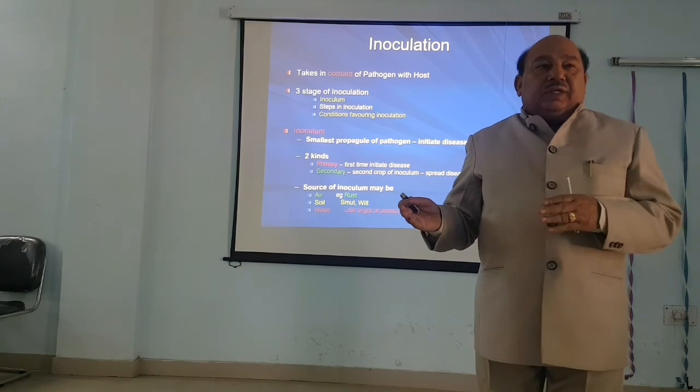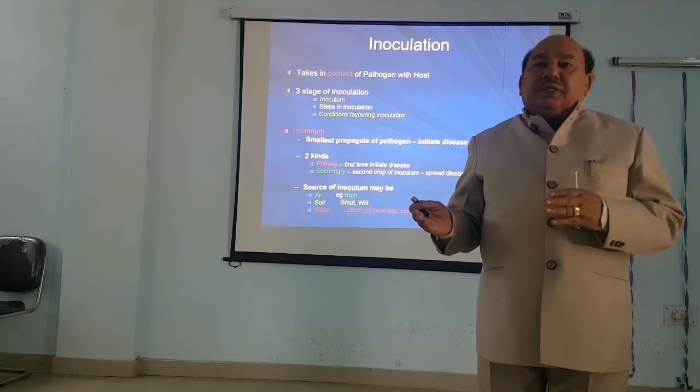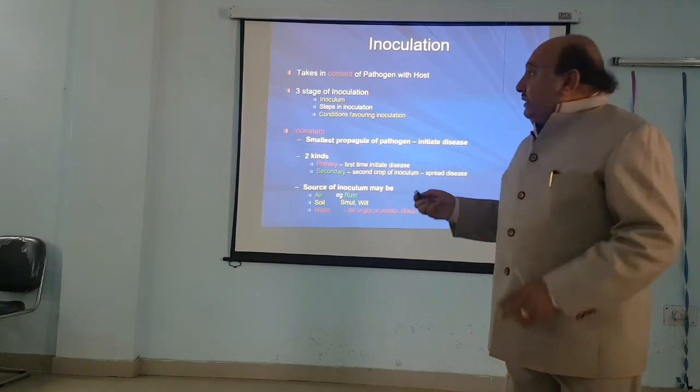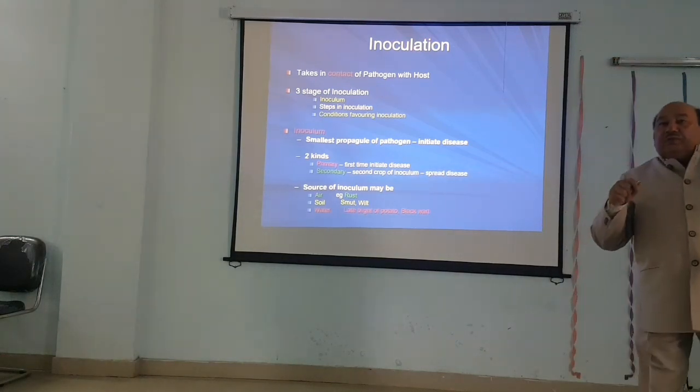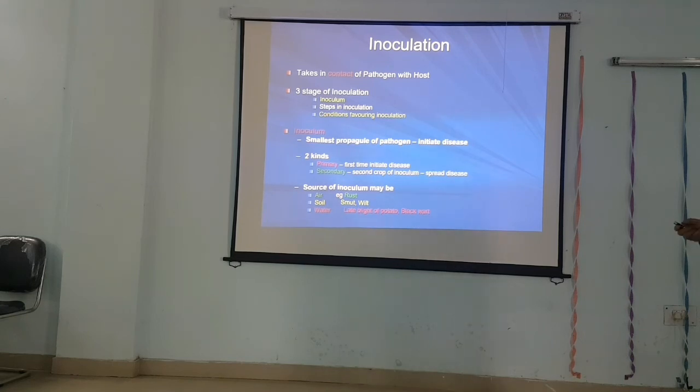Now the next step in the host pathogen relationship is how this inoculum is inoculated onto the host. How does it inoculate? It means the contact of the pathogen with the host. That is the arrival of the pathogen on the host.